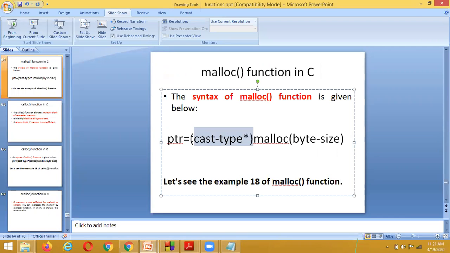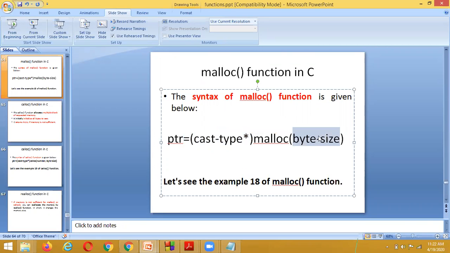Here we are converting the malloc byte size into the targeted type, which is the pointer type.